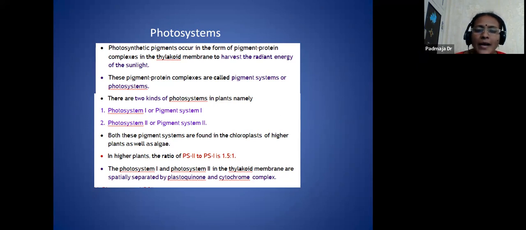So these pigment-protein complexes are called the pigment system, photosystem, or light harvesting complexes. There are two kinds of photosystem in plants, namely photosystem 1 and photosystem 2, also called pigment system 1 and pigment system 2. Both are found in the chloroplast of higher plants as well as algae, whether unicellular or multicellular. Photosystem 1 and photosystem 2 in the thylakoid membrane are spatially separated by plastoquinone and cytochrome complex, the electron carriers present on the grana.